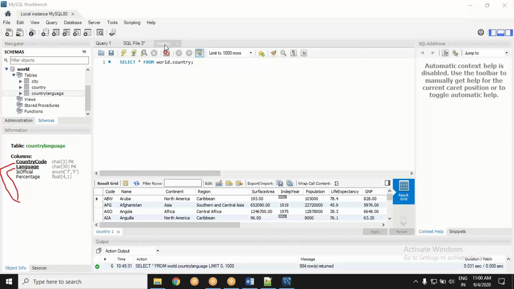Okay, sir. But country code will act as a foreign key in this one, sir. Anyway, foreign key is actually there. It is a foreign key because it will map to the codes given in the country table. You can combine these two tables, country and country language, based on country codes. So it will act as a foreign key.